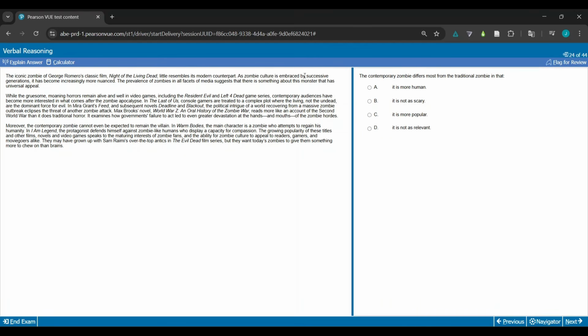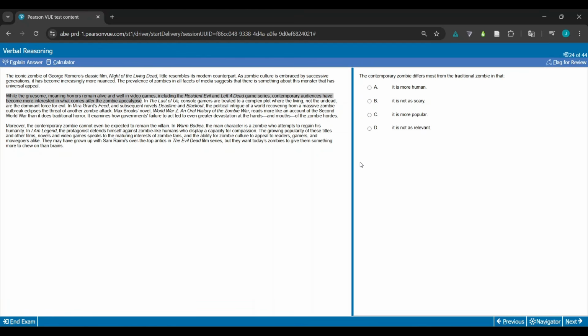So as zombie culture is embraced by successive generations, it has become increasingly more nuanced. The prevalence of zombies in all facets of media suggests that there is something about this monster that has universal appeal. While the gruesome, moaning horrors remain alive and well in video games, including the Resident Evil and Left 4 Dead game series, contemporary audiences have become more interested in what comes after the zombie apocalypse. Okay, so from here, I would say that it is not as relevant. I'd probably rule that out, because I just feel like it doesn't really make sense here. It could be any one of the others, really.